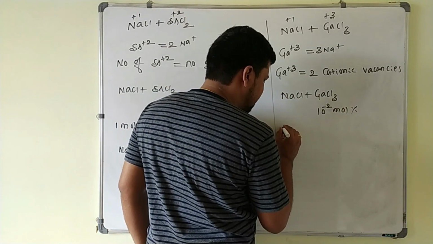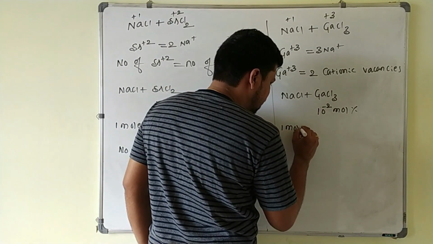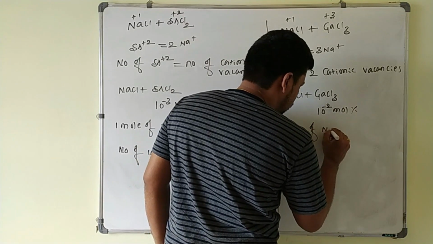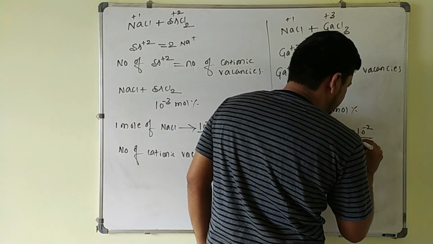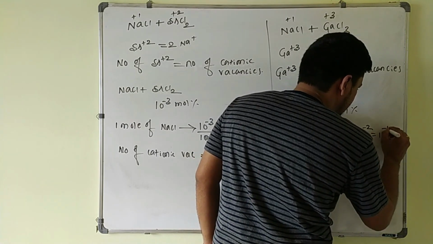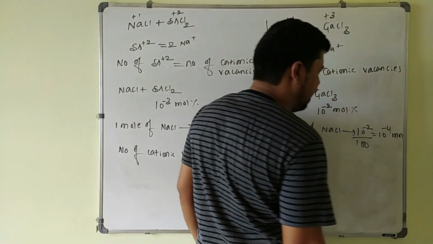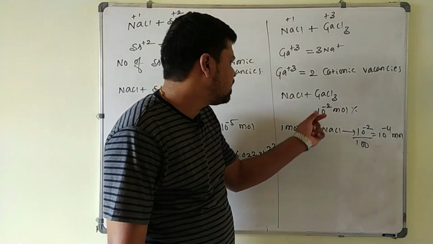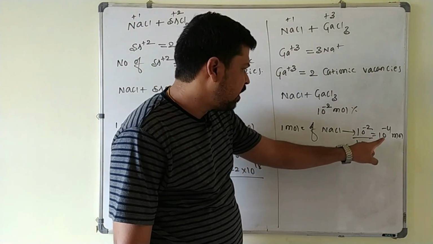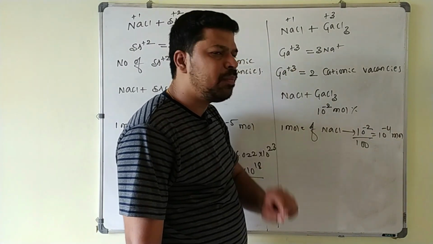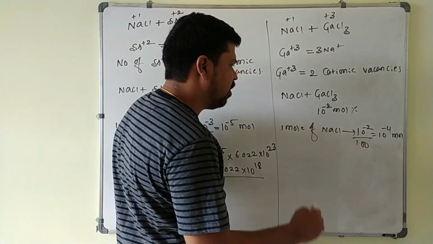So here what happens? 1 mole of NaCl is doped with 10 power minus 2 divided by 100. This is nothing but 10 power minus 4 moles of gallium chloride here. So each gallium +3 ion is producing 2 cationic vacancies. So 10 power minus 4 moles of gallium +3 ion produces how many cationic vacancies?